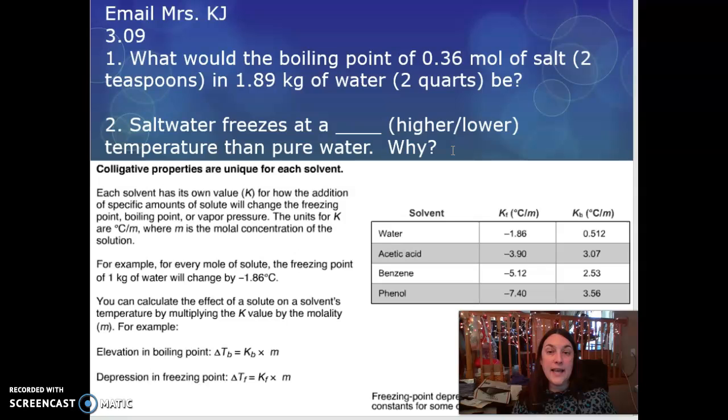Salt water freezes at a higher or lower temperature than pure water. Why? Try to write it in your own words. Try to write it without looking. I know you can Google it, but that's not what I'm looking for. I don't want to Google the answer. I want you to just explain it in a way that you're like, oh yeah, when you are 50 years old and you're out putting salt on your sidewalk, you will know why you're doing that. All right, which by the way is bad for the environment. So I really shouldn't be encouraging that, but sometimes you got to do what you got to do.